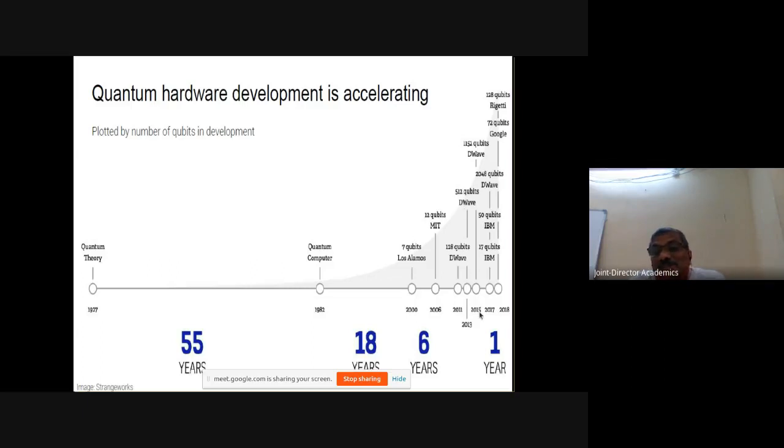And by 2015, the same D-Wave company came up with 1152 qubits. Not only D-Wave, other players are also there. IBM recently, in 2018, developed a quantum computer with 50 qubits. There is another company, Rigetti, with 128. This is the development.